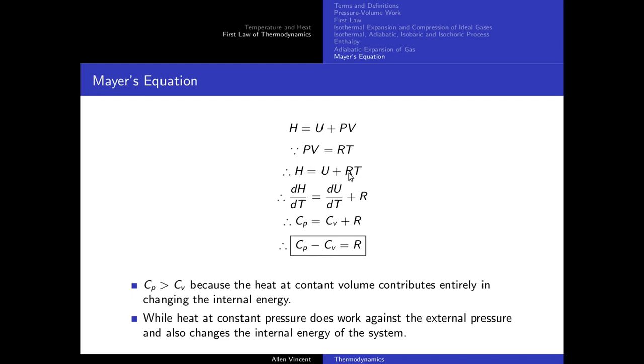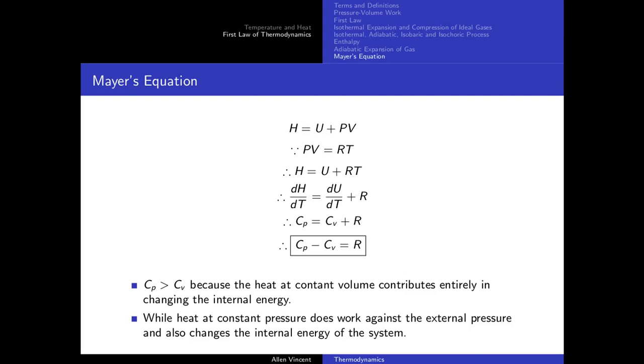If I differentiate this throughout with respect to temperature, I'll get dH by dT is equal to dU by dT plus R. Therefore, Cp is equal to Cv plus R. So therefore, Cp minus Cv is equal to R. Here Cp is the specific heat at constant pressure, Cv is the specific heat at constant volume. Now Cp is greater than Cv because the heat at constant volume contributes entirely to changing the internal energy. Now heat at constant volume is dedicated only to change the internal energy.